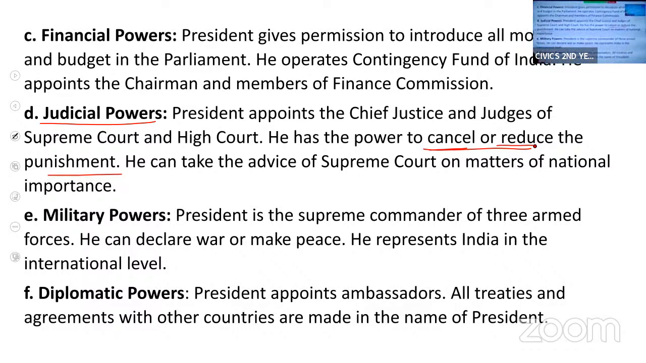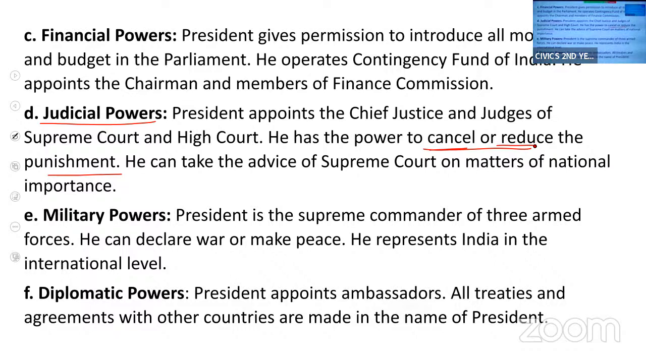For example, if a person is awarded capital punishment, that is, he has to be hanged till death, in such a situation the convict can appeal to the president for mercy. Then the president can reduce his capital punishment into life imprisonment. So he has power to cancel or reduce the punishment.